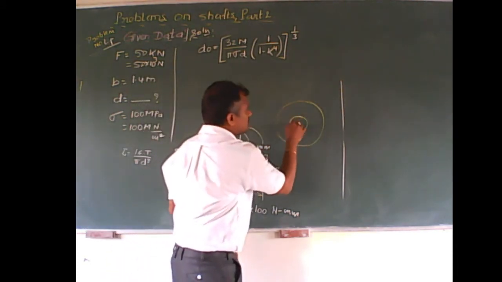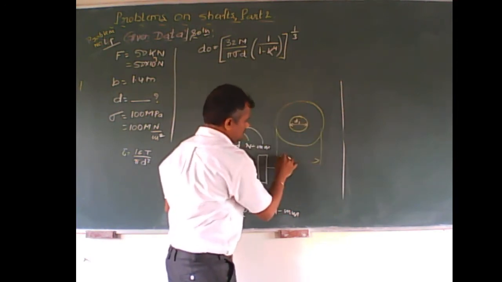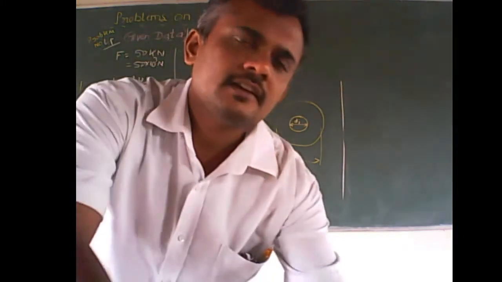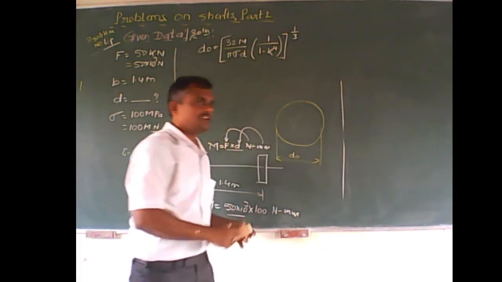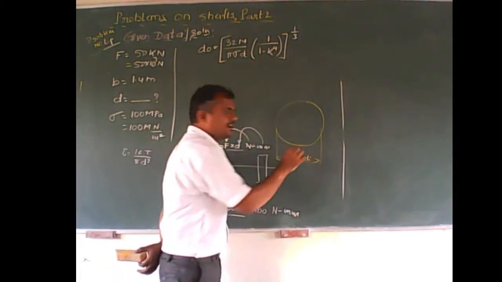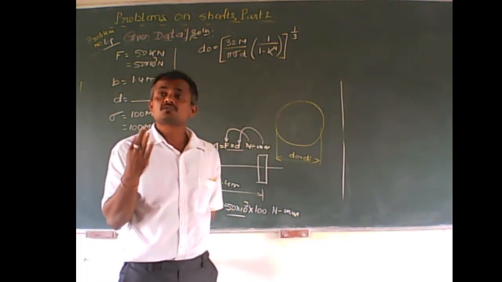Suppose it has inner dia d inner, and this is outer dia d outer. If d inner is equal to d outer, then what happens? It is nothing but a solid shaft.